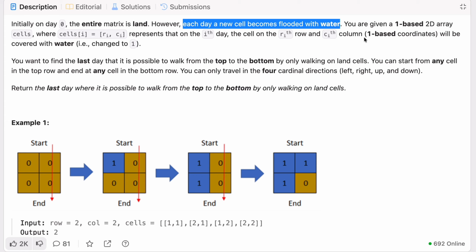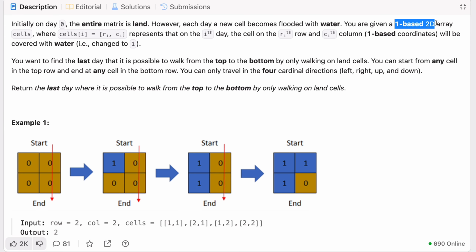So you are given a one-based 2D array called cells. Each day a new cell becomes flooded with water, and cells[i] contains row i and column i that represent the ith day. The cell on the ith row and ith column, one-based coordinates, will be covered with water, changed to 1.